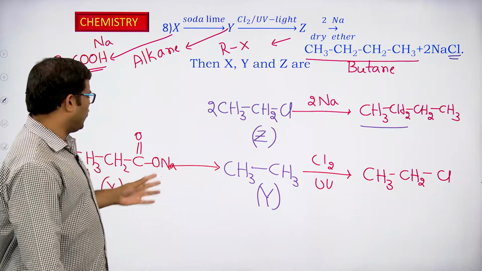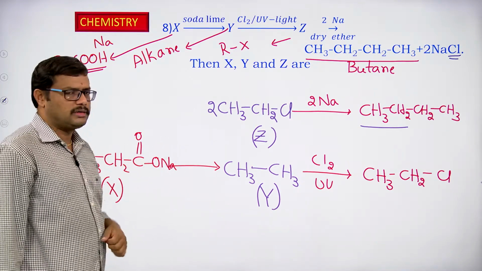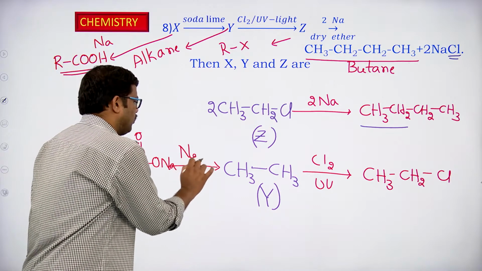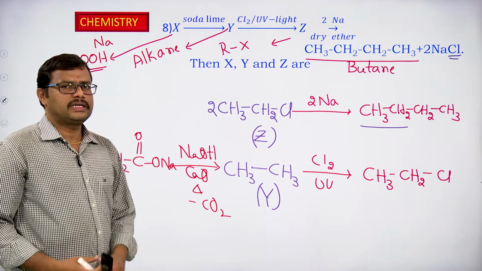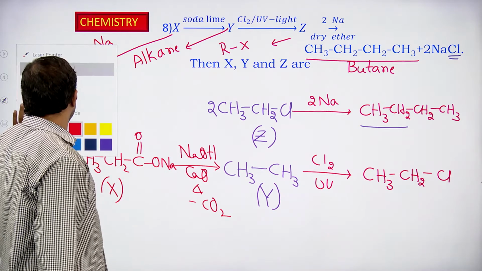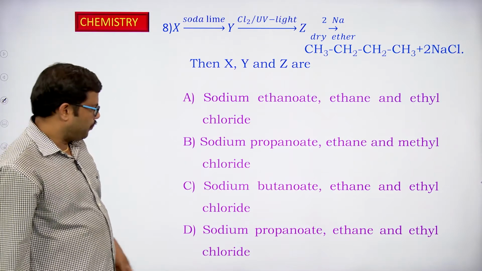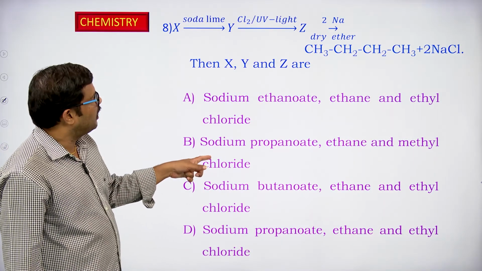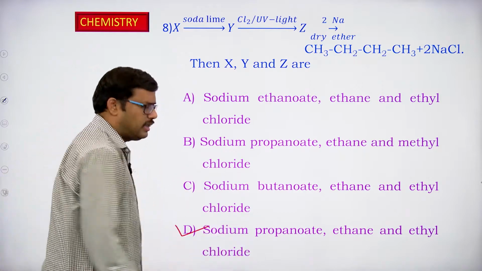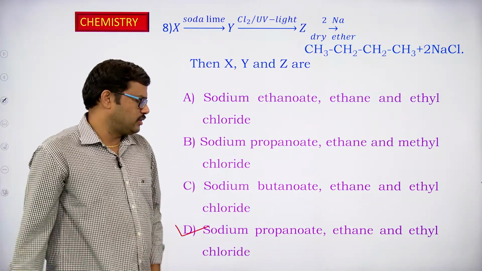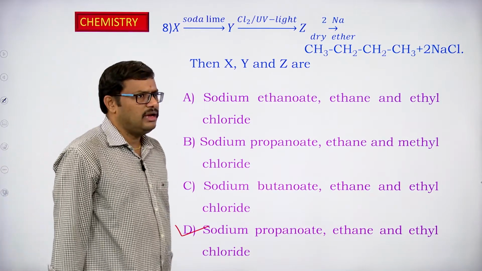We get the corresponding ethane from the carboxylic acid salt under the decarboxylation process using soda lime, NaOH and calcium oxide. Under heating conditions, one of the carbons goes out as carbon dioxide. So what could be the answer for this particular question? X is sodium propanoate, Y is ethane, and Z is ethyl chloride. So option D should be the correct answer in this case.